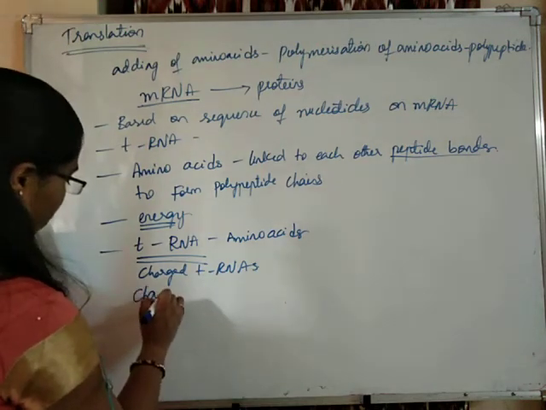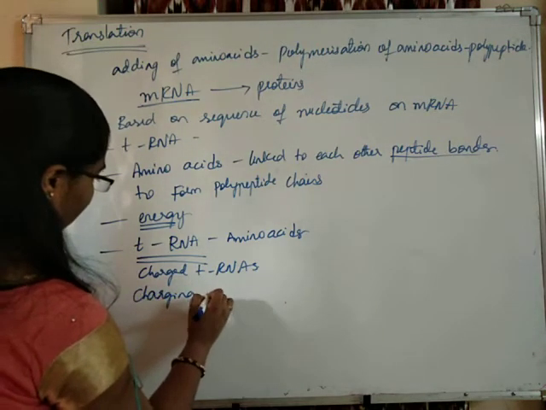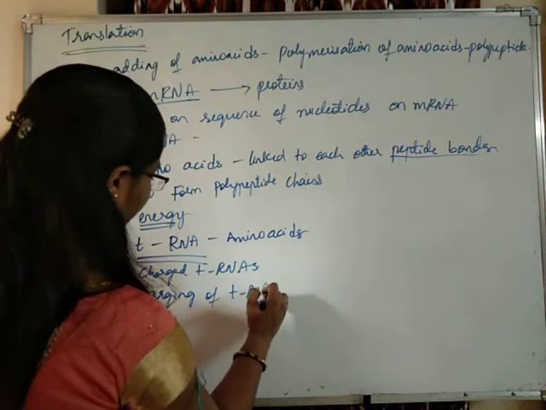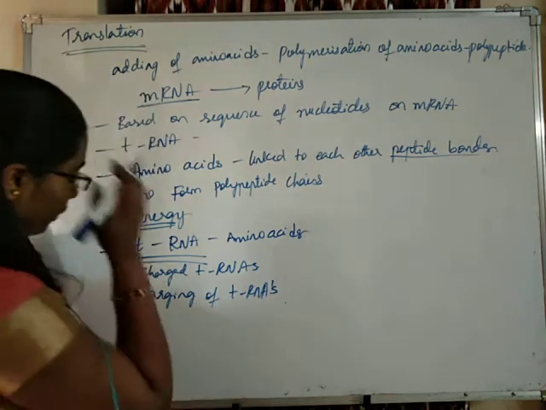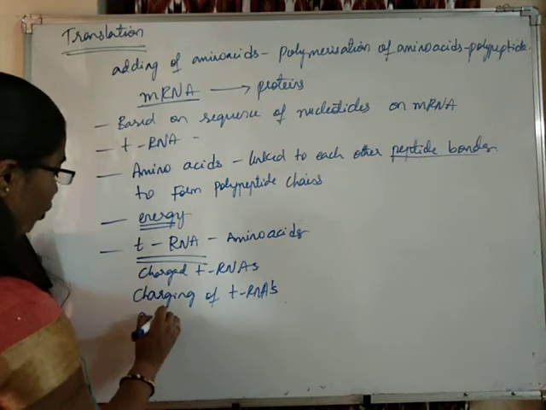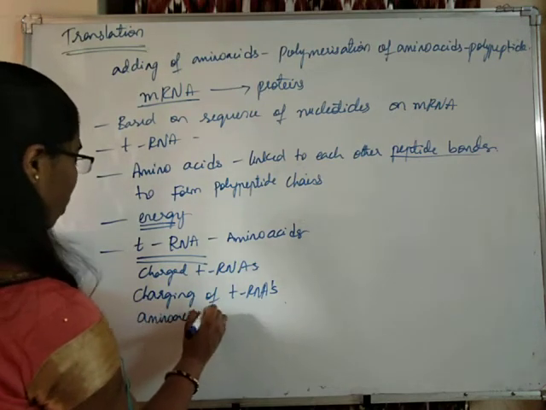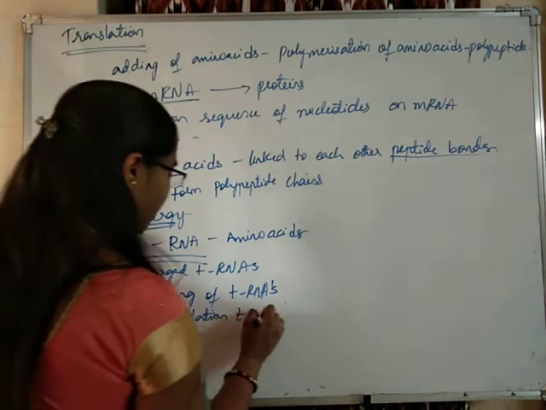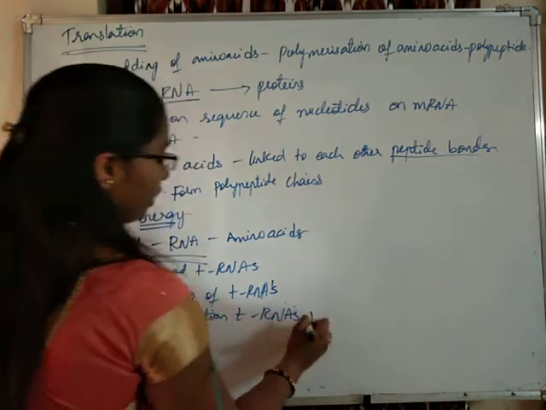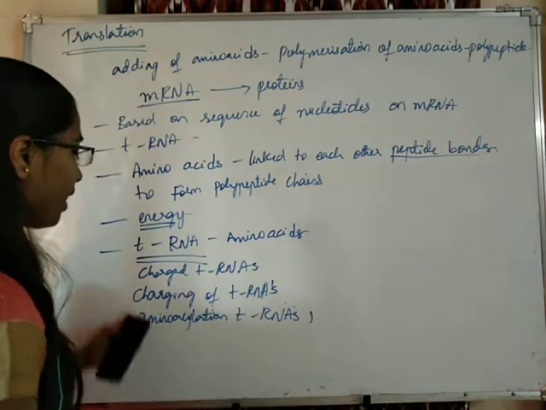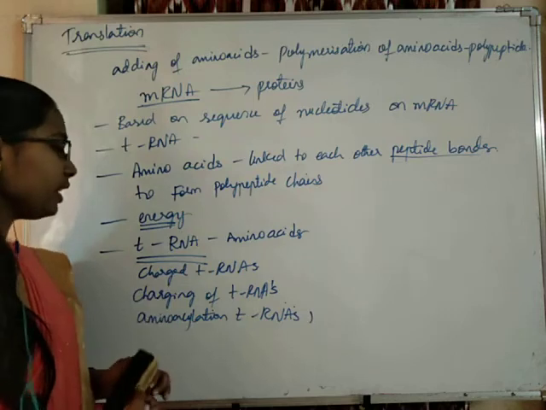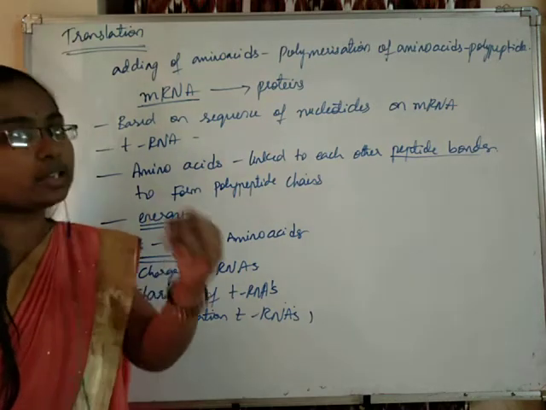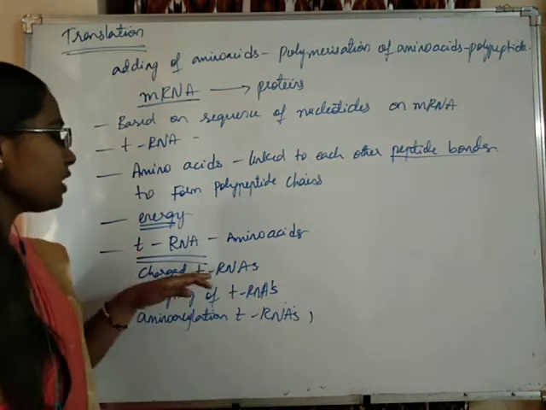That is called charging of tRNAs, or aminoacylation of tRNAs. Aminoacylation or charging of tRNAs is nothing but adding of amino acids to the tRNA.